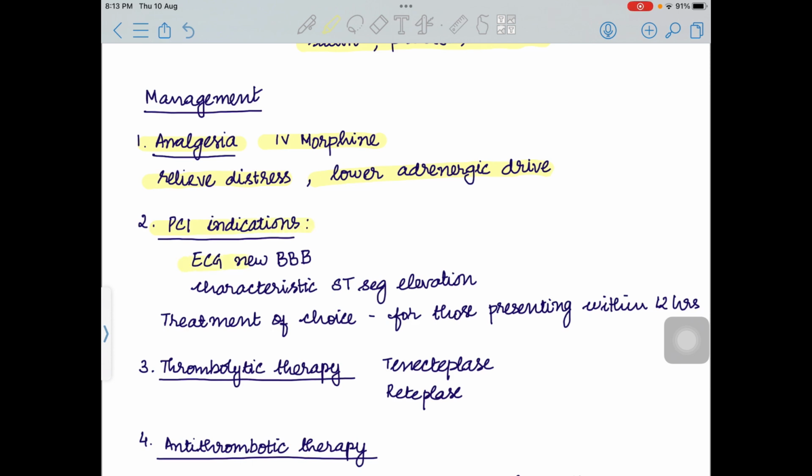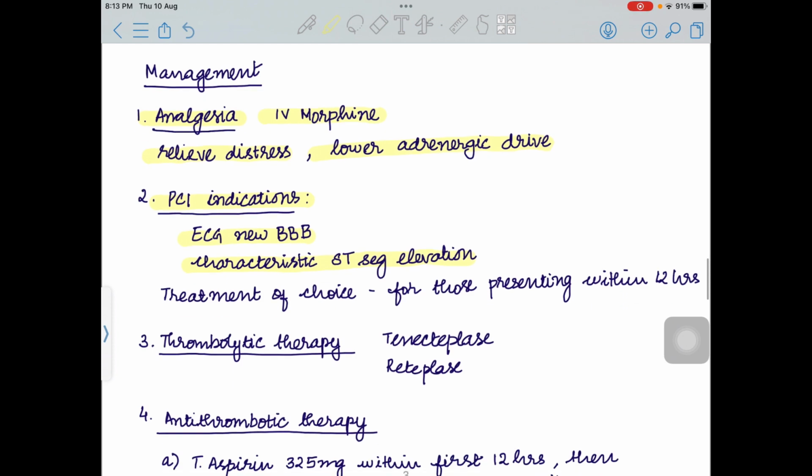If the ECG is showing a new bundle branch block, or there is a characteristic ST segment elevation. So those are the indications, and it is the treatment of choice for those who are presenting within 12 hours. Then the thrombolytic therapy that we were talking about, the drugs used are tenecteplase, reteplase. These are analogues of human tissue plasminogen activator.